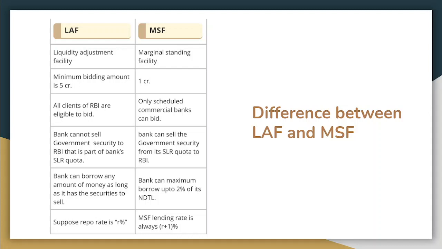In LAF, the bank can borrow any amount of money as long as it has the government securities to sell, whereas in MSF, the bank can borrow a maximum of up to 2% of its NDTL. The LAF cost is the repo rate; whatever the repo rate is, the bank needs to pay that much interest. When we talk about MSF, the bank needs to pay a lending rate of repo rate plus 1%.